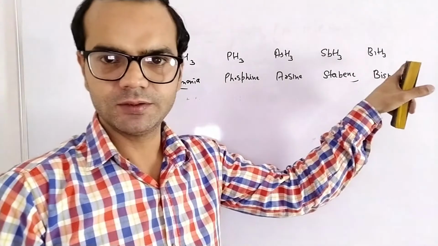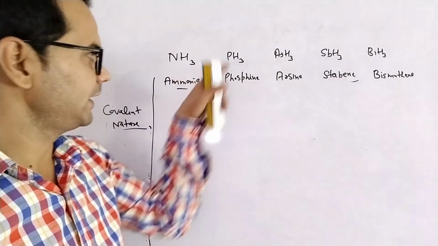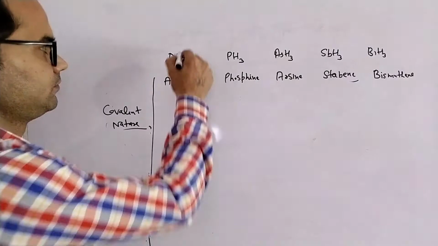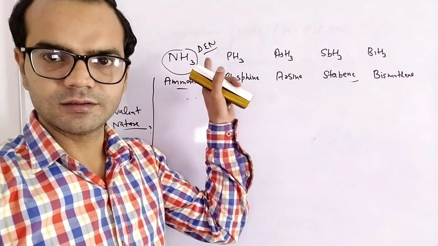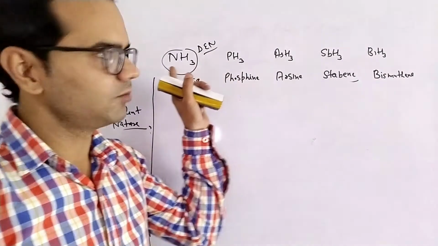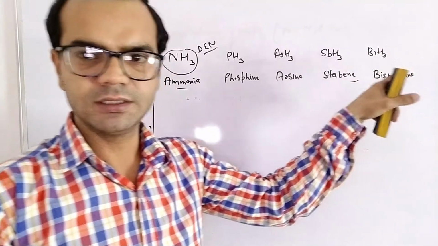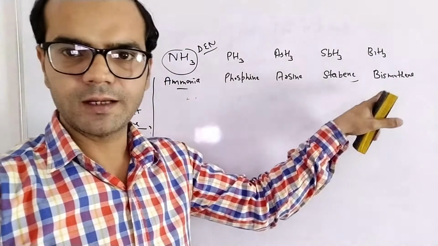Bismuth hydride is more covalent than ammonia. In NH3 there is a high difference of delta EN that favors the ionic nature, but in bismuth hydride delta EN is least, so it will have high covalent nature.